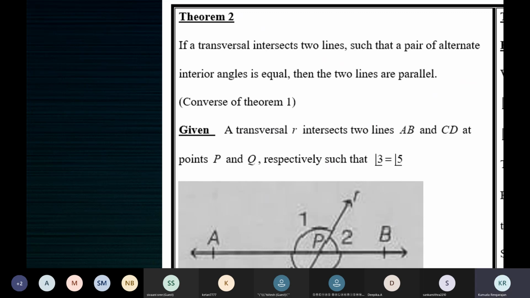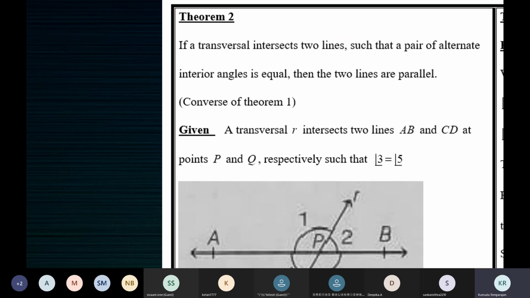In the earlier theorem, what was given is to be proved here. And what was to be proved earlier is given here.